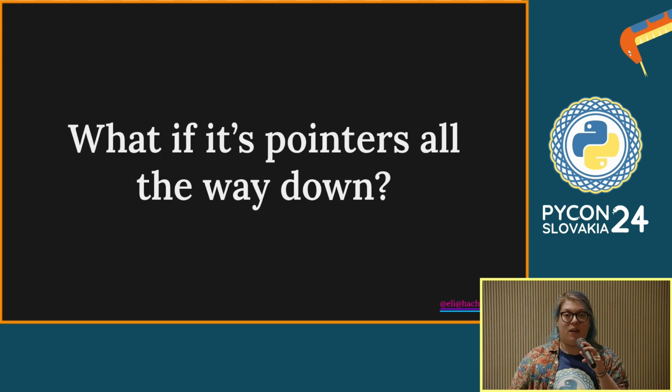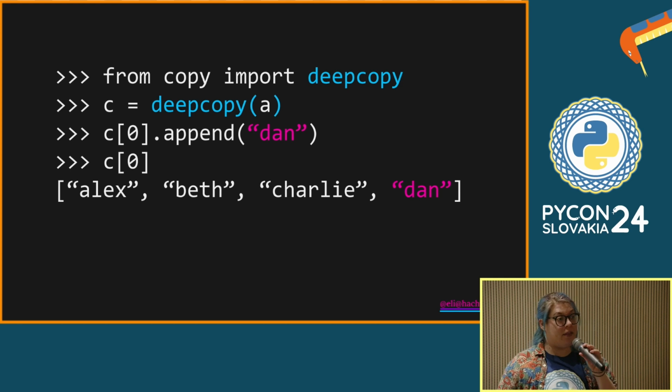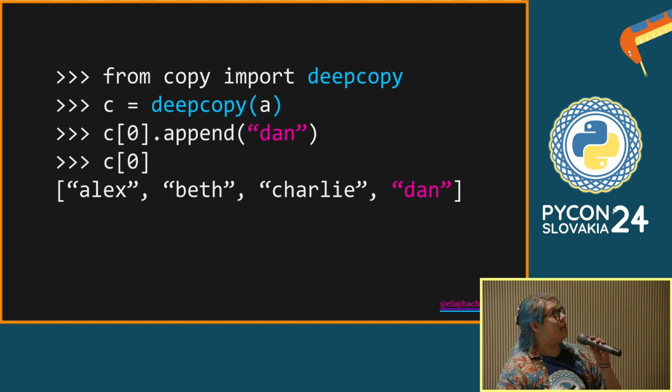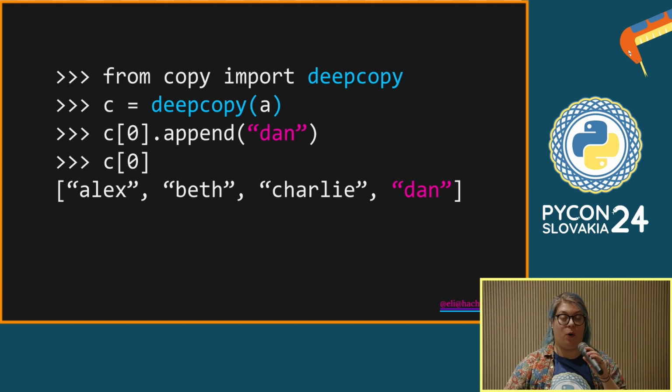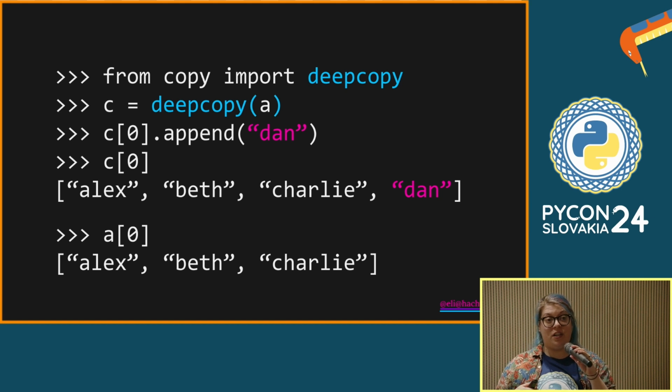What if I did want to make a copy of my list within a list and maybe more lists inside that? What if it was pointers all the way down and I want to make an entirely new structure? Well, we can do that. Python has a built-in method, built into the copy library, deep copy. And what you do is you call this, it's not a method on a thing, you have to call it itself. So the syntax looks like this. And you say, OK, we take our original A and we make a deep copy of it. And then when we do the same thing again, we want to amend the inner list that's like one layer down. We can do that, and it doesn't change the original. Everyone with me so far?